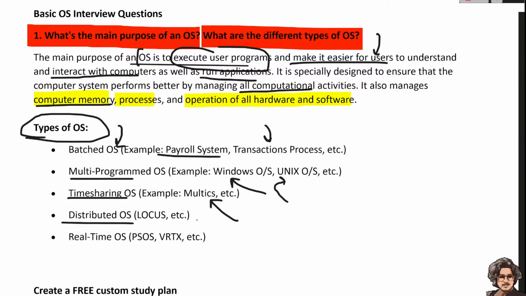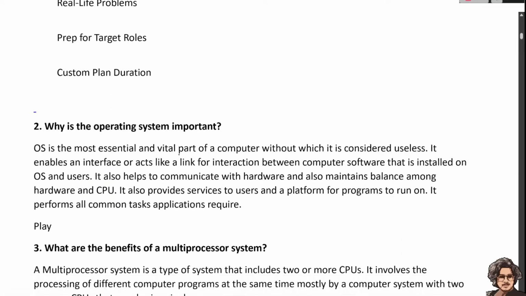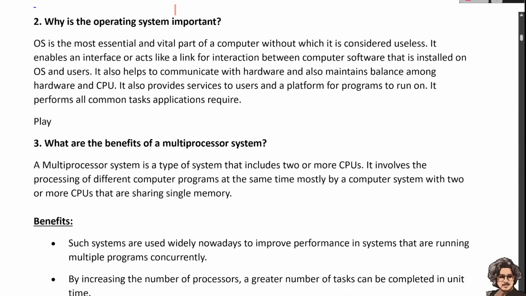Distributed operating system as a locus. A real time operating system is used in banking and similar areas. So these are the different types of operating systems and their purposes. Okay, and let's see what is an operating system's importance.